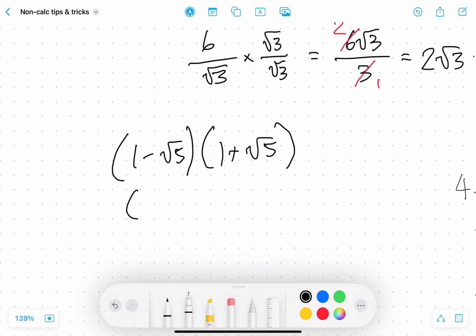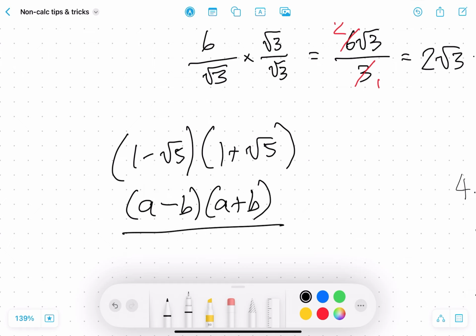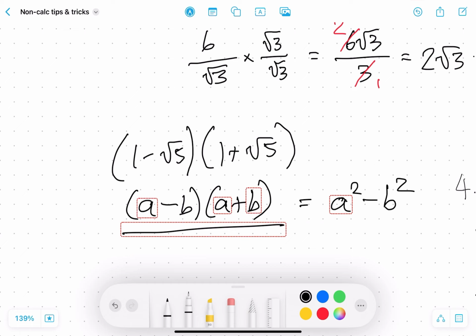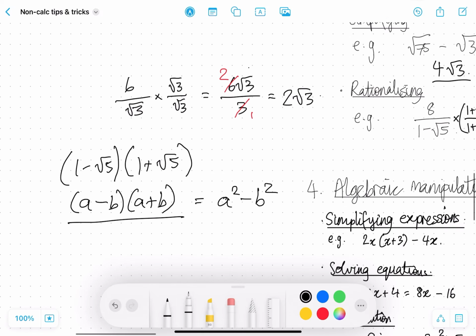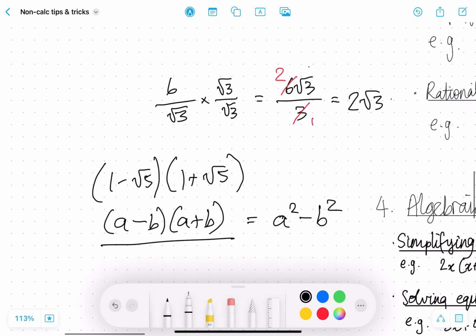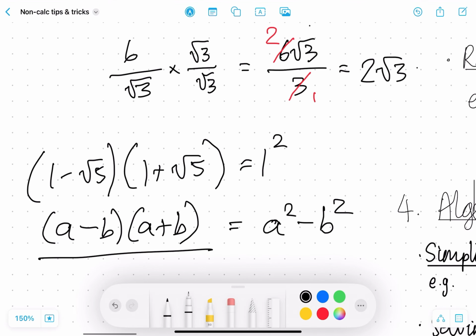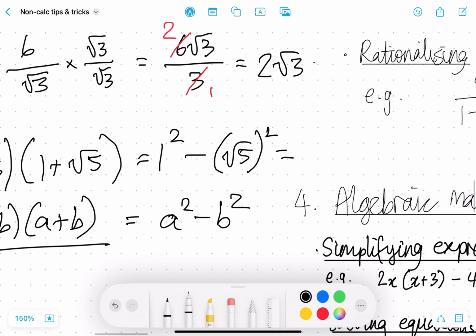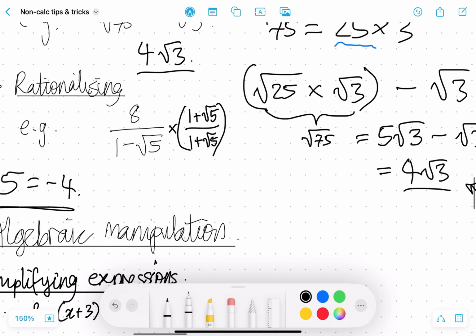And this can be rewritten in the form a minus b, a plus b. And if you remember, this is the difference of two squares, a squared minus b squared. If you expand this out, you'll see that it's equal to a squared minus b squared, which is very convenient for us, because now in the denominator, this is just 1 squared minus root 5 squared. And so that's just 1 minus 5, which is negative 4. So in the denominator, we have negative 4.